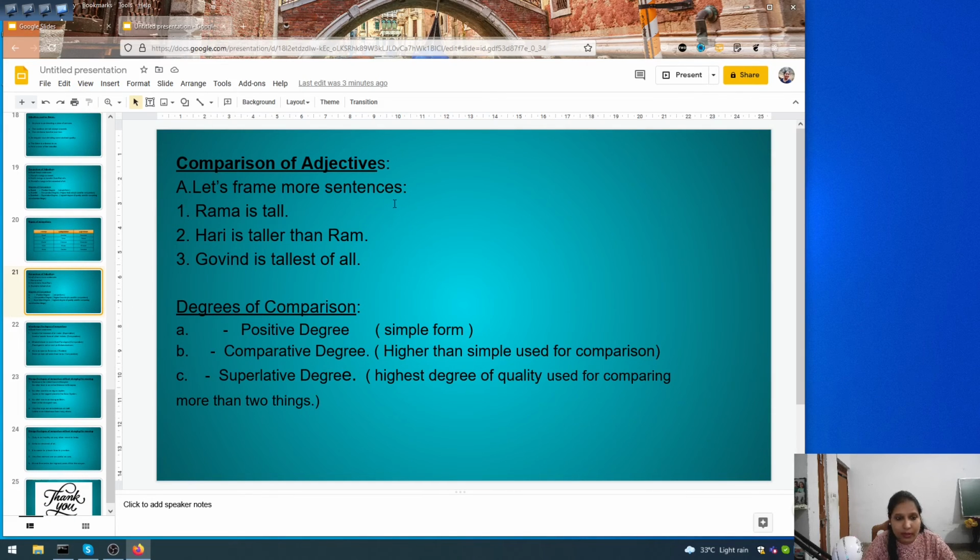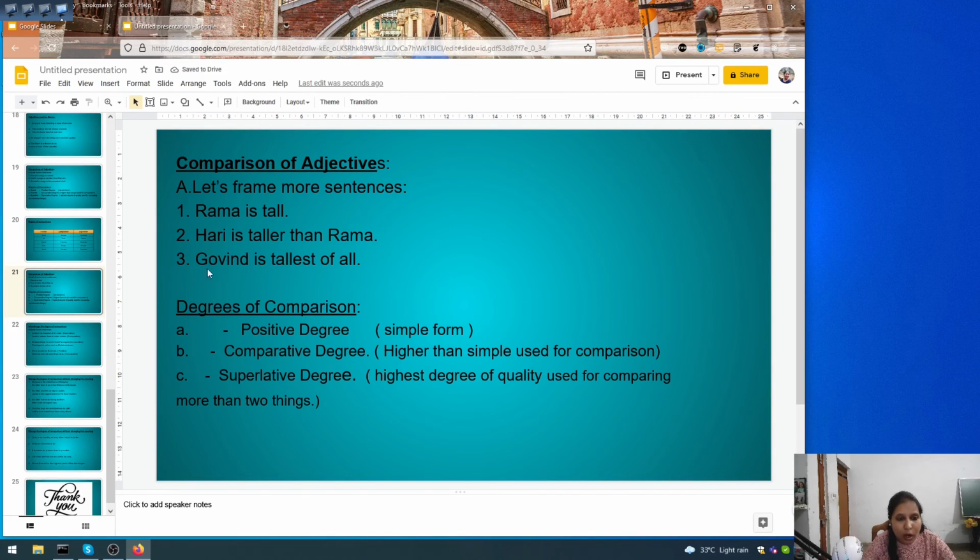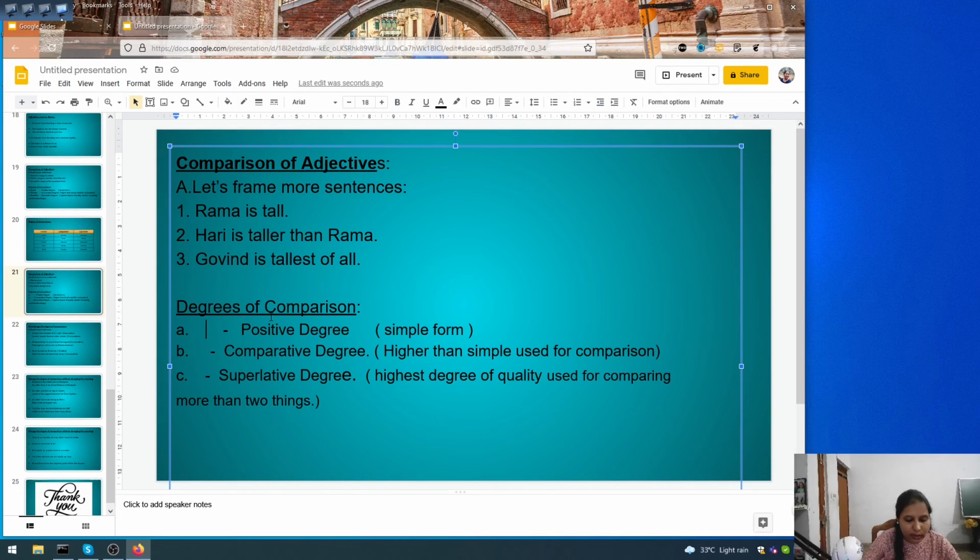Let's frame some sentences. Rama is tall. Harry is taller than Rama. Govind is tallest of all. So can you see how we have compared between all these boys? So when I am writing tall, it is positive degree and it is in its simple form, meaning I am not comparing it to anything or anybody.